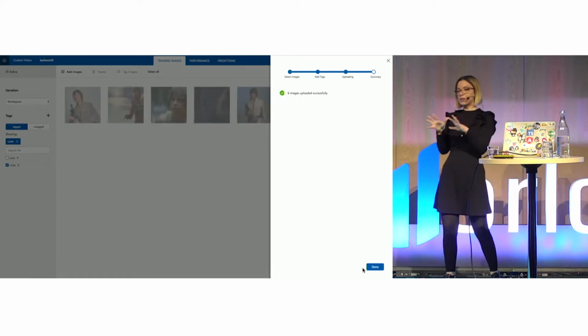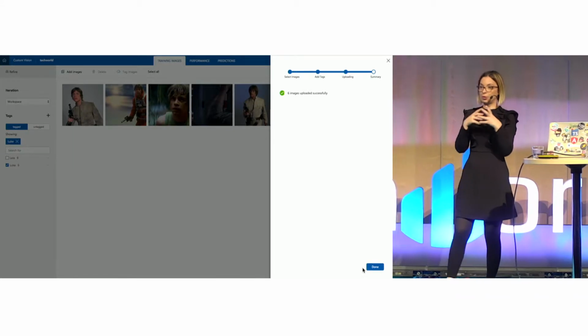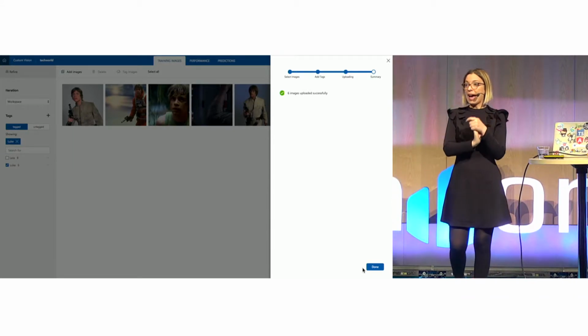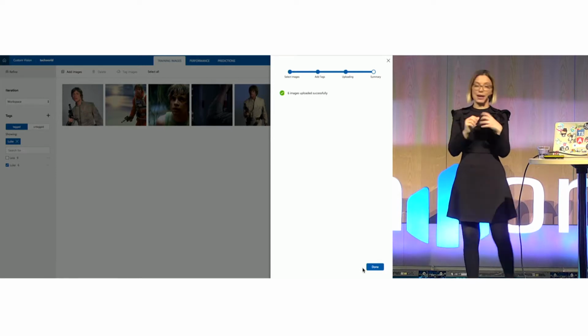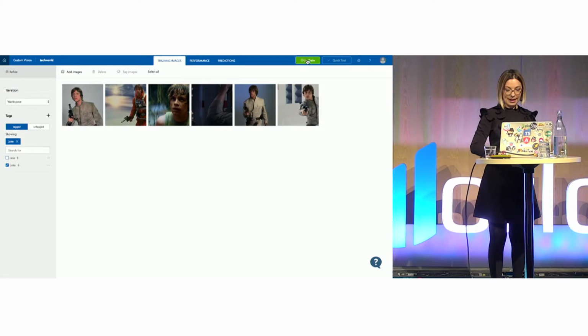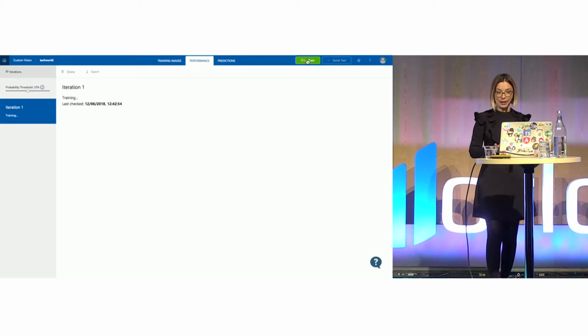Okay, and then let's upload Luke Skywalker and tag it. One of the requirements here is that in order to be able to train a new model, we have to have at least 5 pictures, and we have to have at least 2 tags. So now I can go ahead and click train.